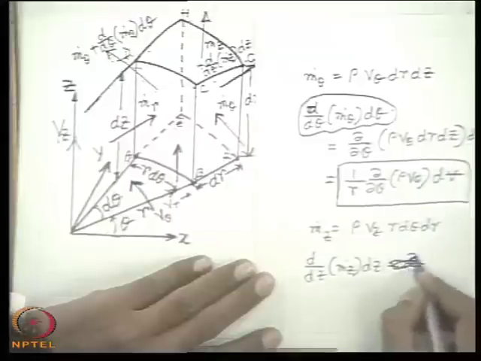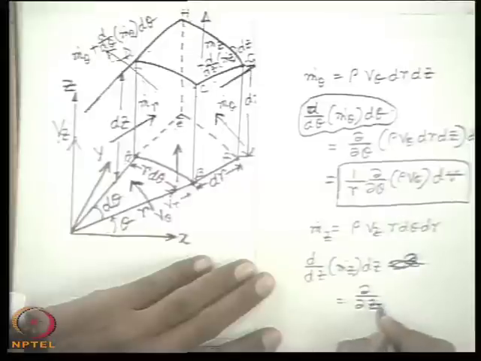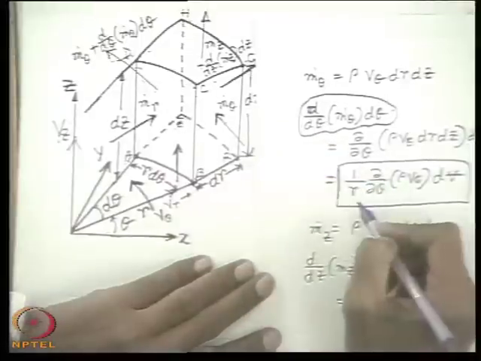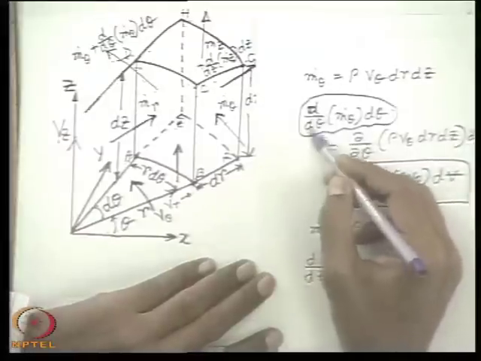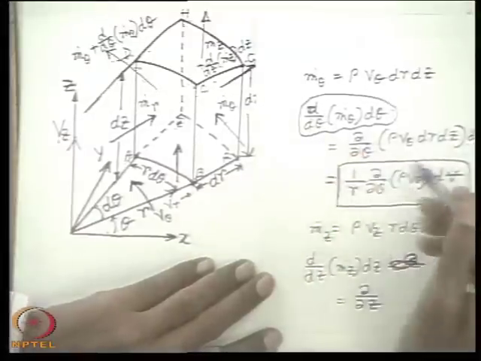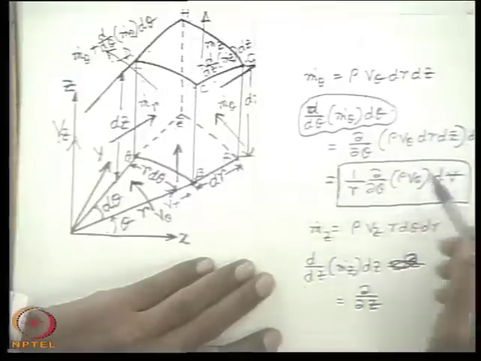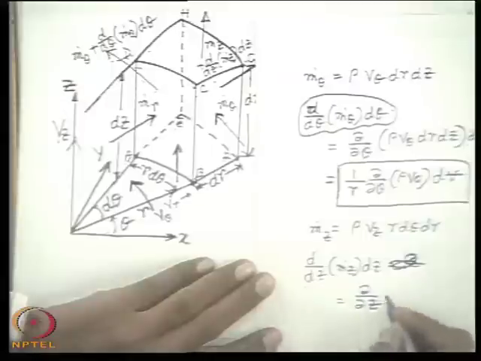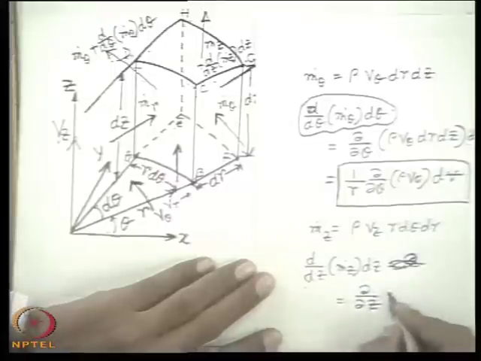So this will be equal to ∂/∂z. You can write all these in terms of del, because in the conception there is no problem, but in mathematical notation this is not a total differential concept, because these are all partial differentials, because all the quantities vary with r, θ, z and time also. So this is an instantaneous picture, and when we differentiate with z, it should be del only. However, for the conception there is no problem.